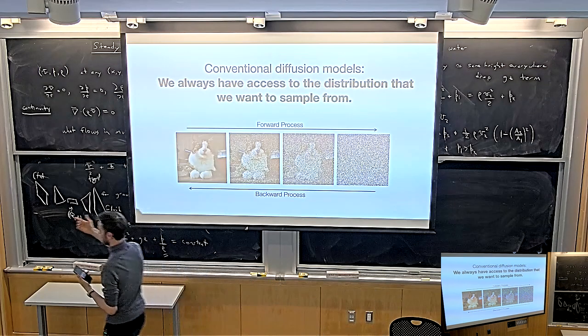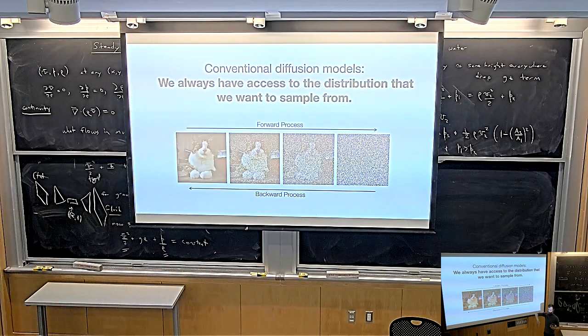In images, you just take an image, you add noise to it, and you ask your model to denoise it. But we can't do that. We don't have a 3D scene that we can add noise to, and then train a model to denoise it. We only have images of 3D scenes. So somehow we have to get smarter.